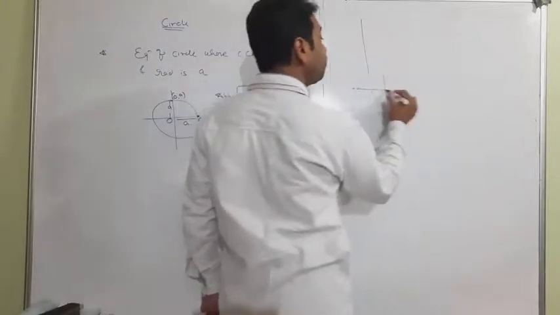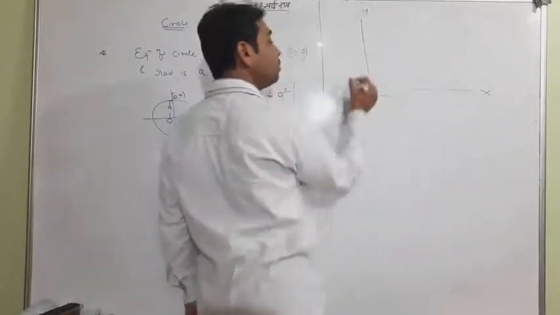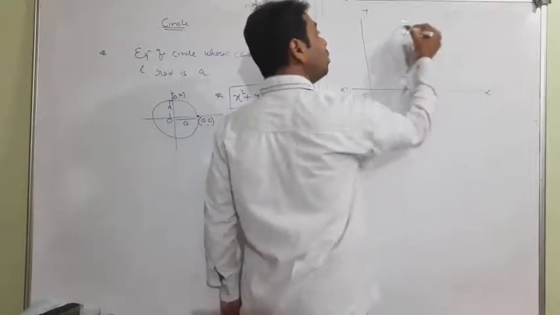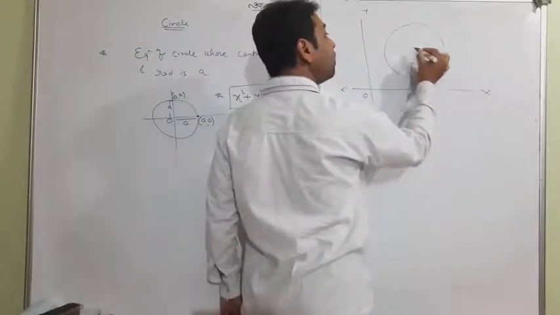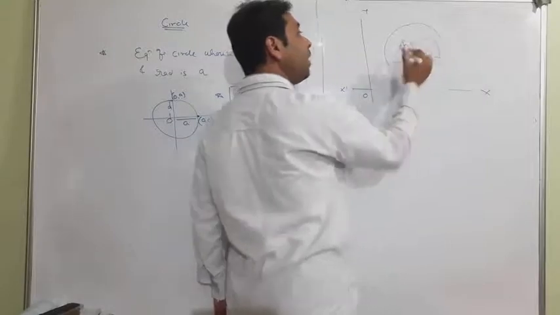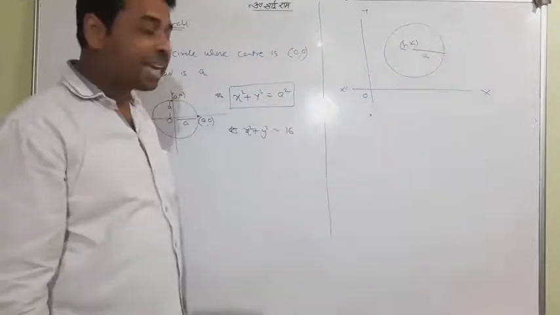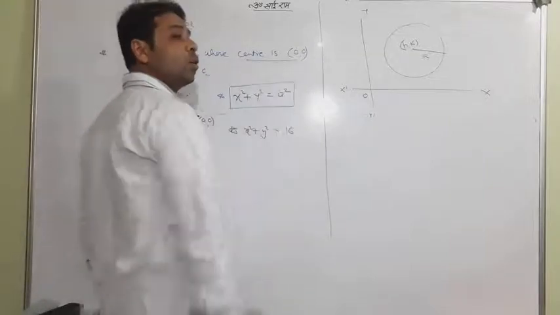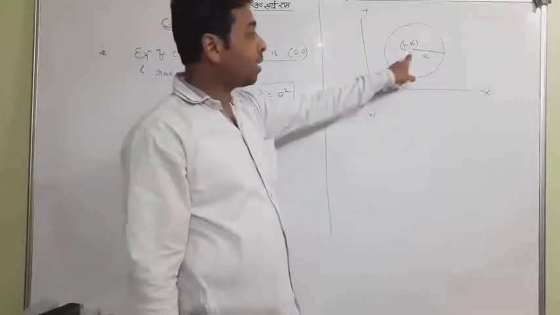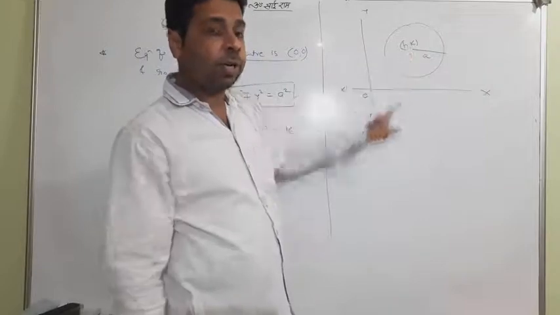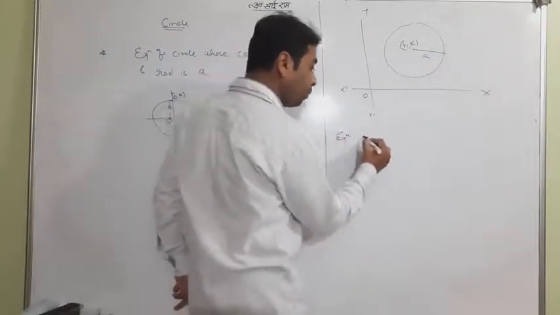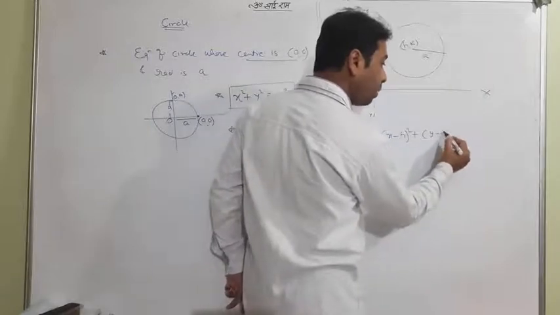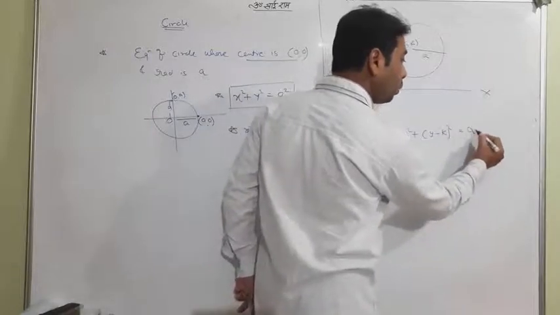Now student, can you see, if we talk about such a circle whose radius is a but center is (h, k), which is actually other than the origin point. This time especially the center was the origin point, but this time the center is the other point (h, k). Then the equation will be (x minus h) whole square plus (y minus k) whole square equal to a square.